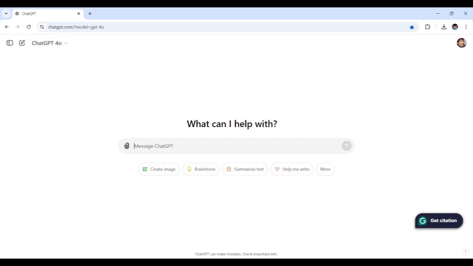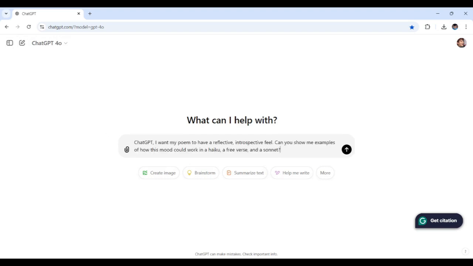All right, so here's the prompt I put together. I would say, ChatGPT, I want my poem to have a theme of a reflective, introspective feel. Can you show me examples of how this mood could work in a haiku, free verse, or sonnet?